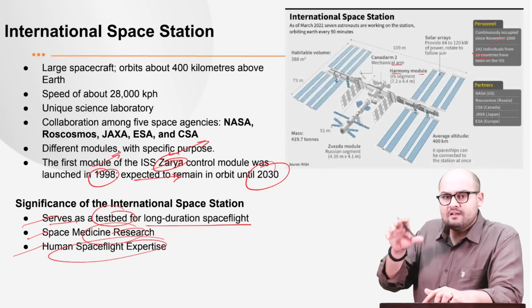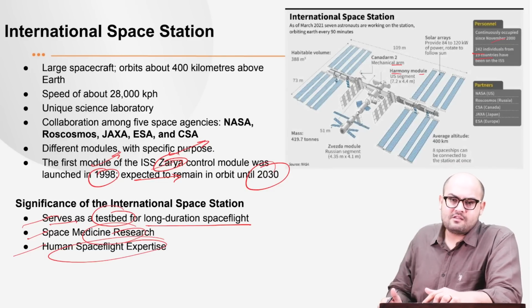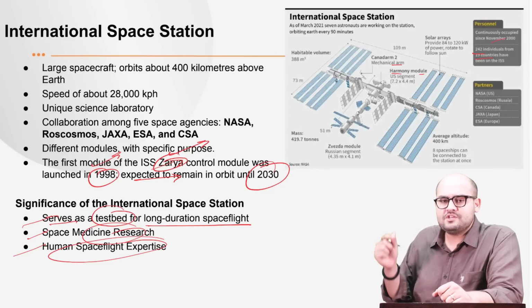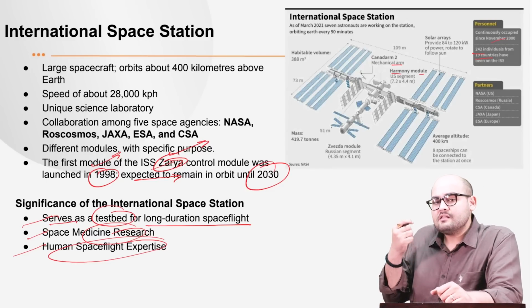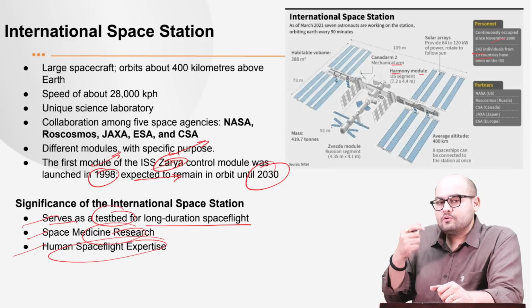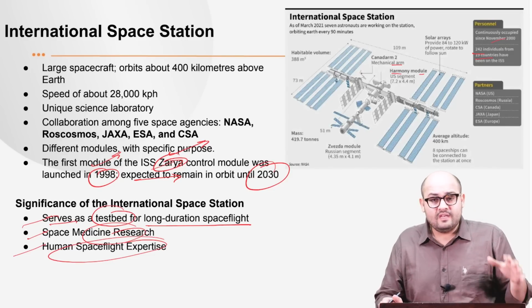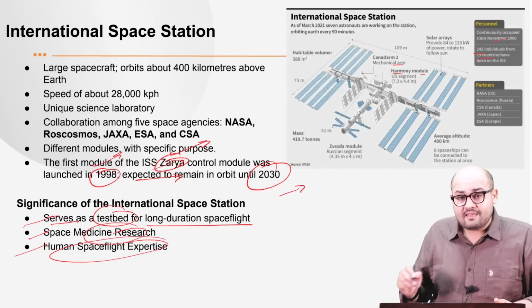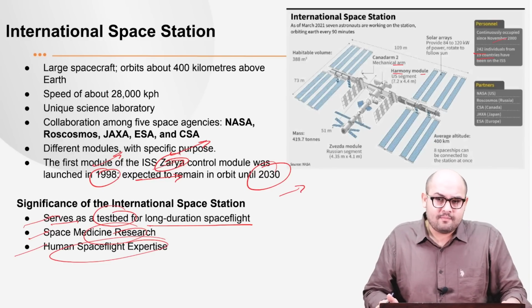Once you have astronauts in the International Space Station, they are made more comfortable, or more expert, in long duration space flights. Now again, that is more important when we are considering space flights to Mars or to the Moon, right? So that is what we need to keep in mind. Therefore, the International Space Station is of importance, and that can be a probable question in the prelims also.